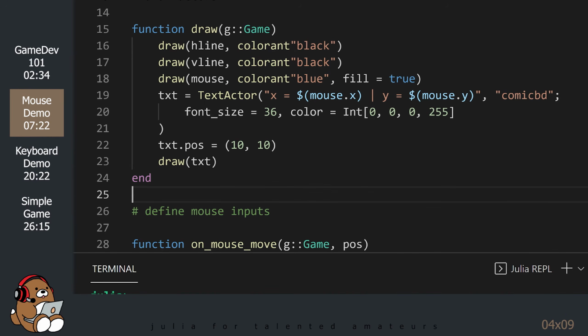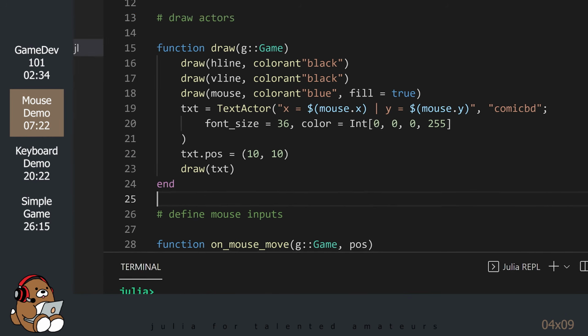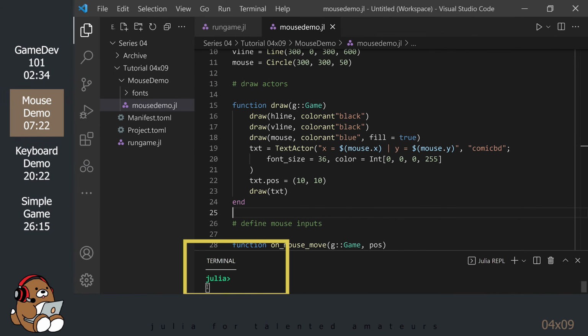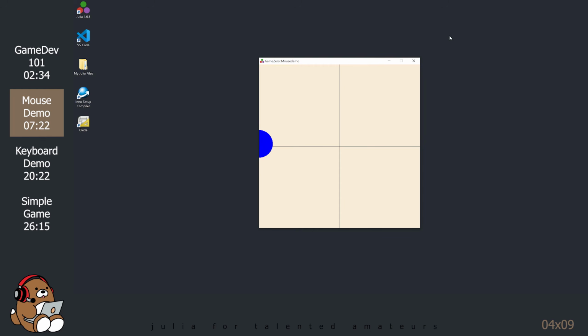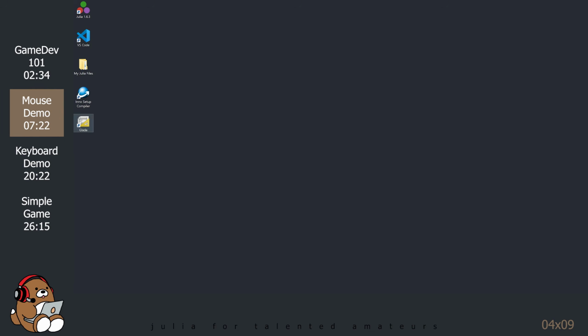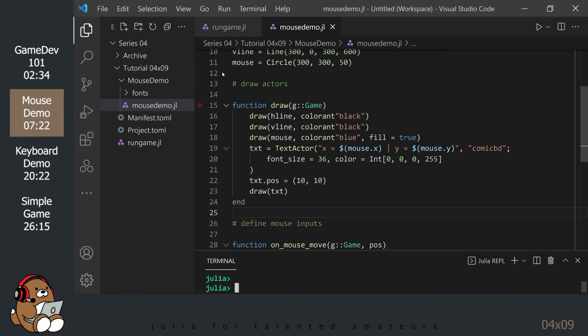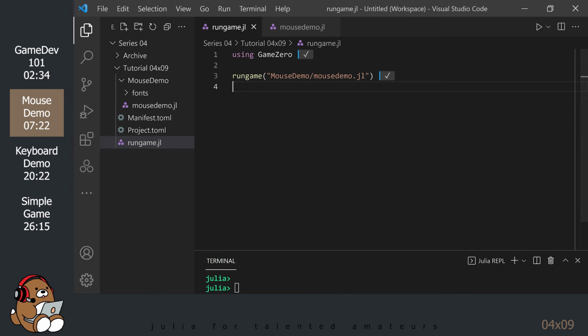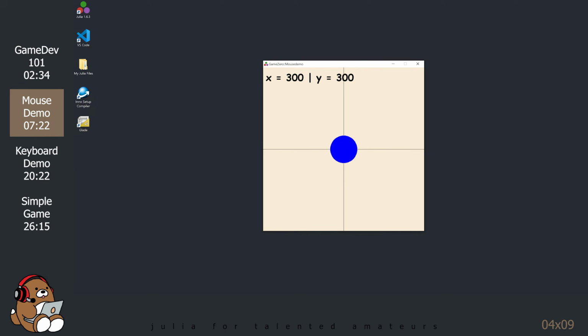Now save the mouse demo.jl file. Click in the REPL and hit enter to break out of the loop, and then close your old game window. Go back to your run-game.jl file and rerun the run-game function. Now, when you move your mouse cursor across the game window, the X and Y coordinates should update in real time as you move your mouse.